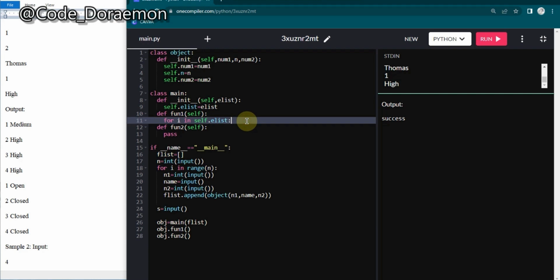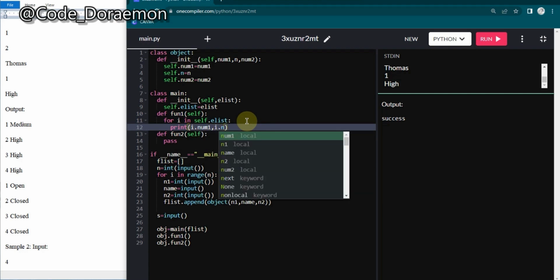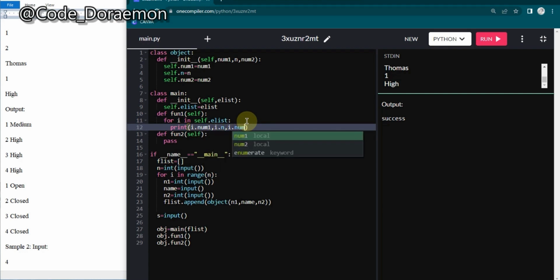So I'm just going to show you how you can access the values. As you usually access the values in a list, you take i and print it, but here, as we have 3 things stored in a single place, we are going to use i.num1, i.yun and i.num2.